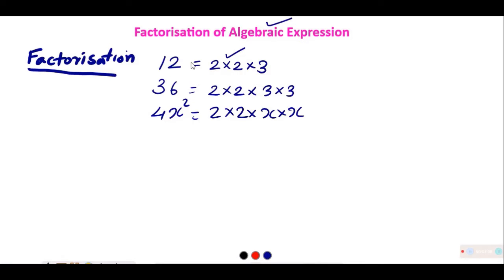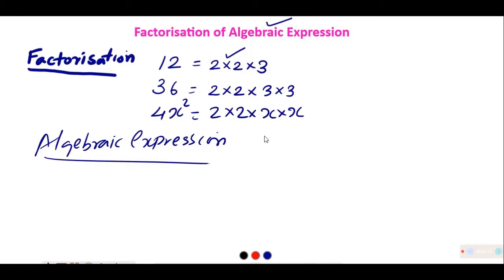Now second part is algebraic expression. Algebraic expression was first introduced to you just by writing some alphabet along with numbers. For example, 3x plus 5 is equal to 17. We understood this as an algebraic expression where this x, unknown quantity or variable, made us say this is an algebraic expression.